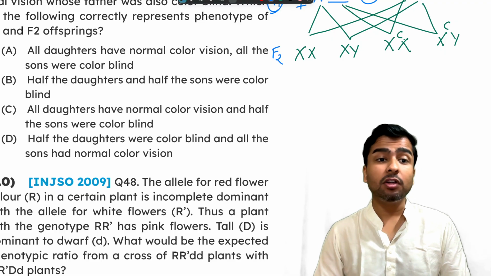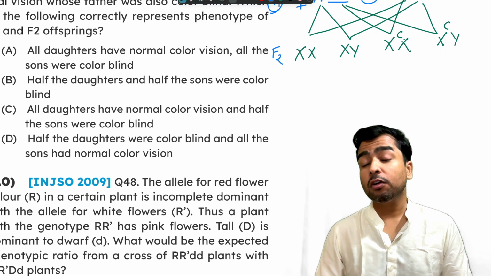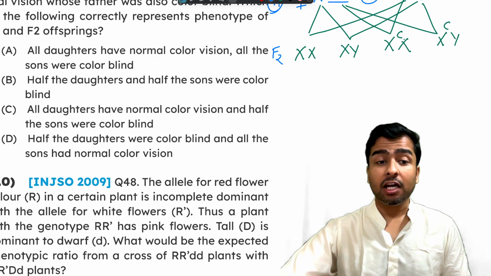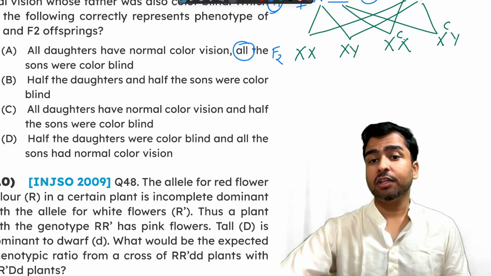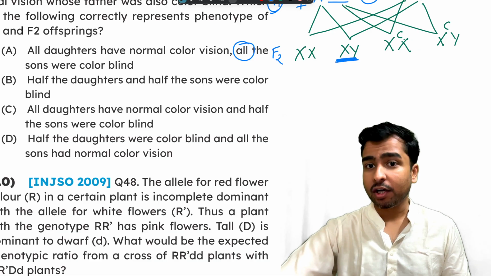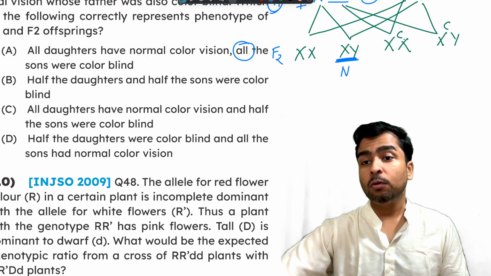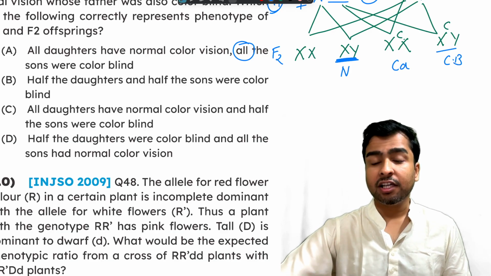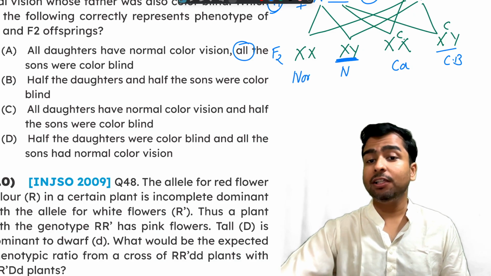Let us look at the question. All daughters have normal color vision. All the sons were colorblind. We see that this son XY is normal. Only this one is colorblind. This is a carrier and this is perfectly normal.